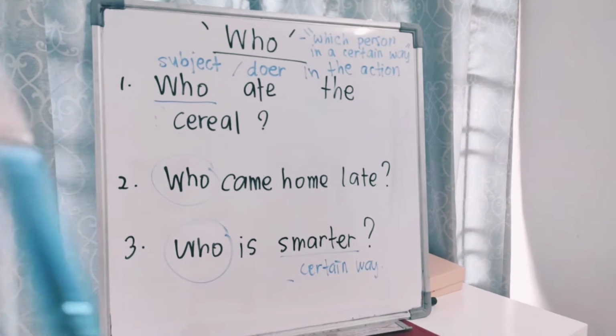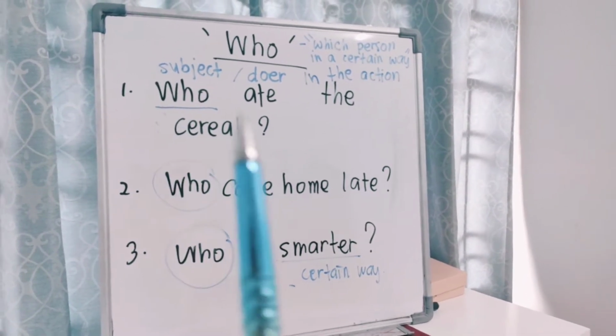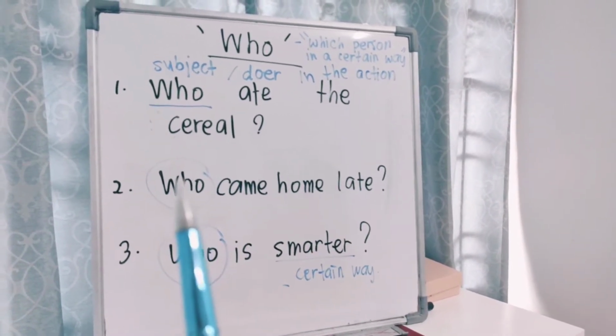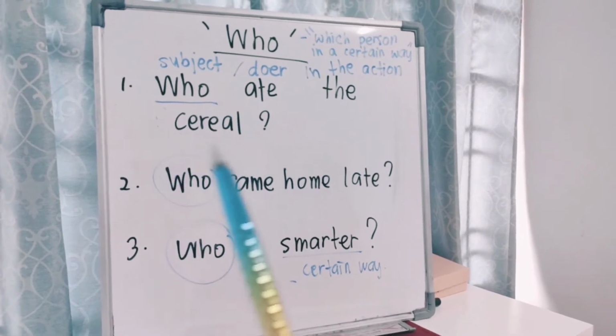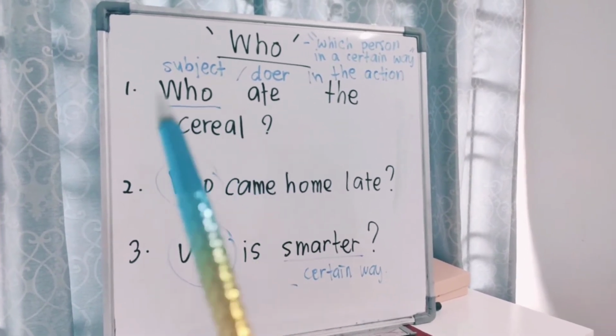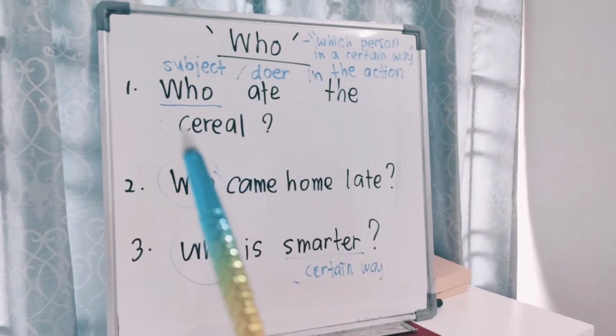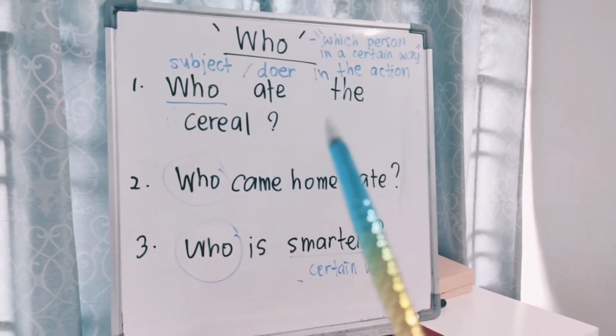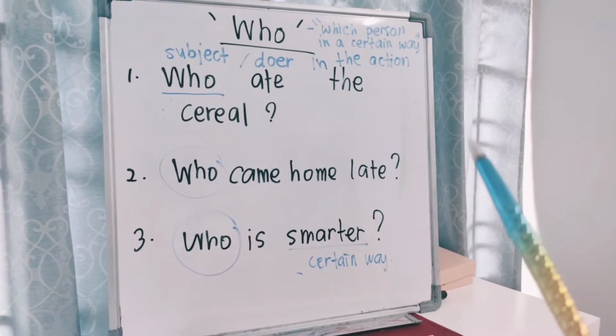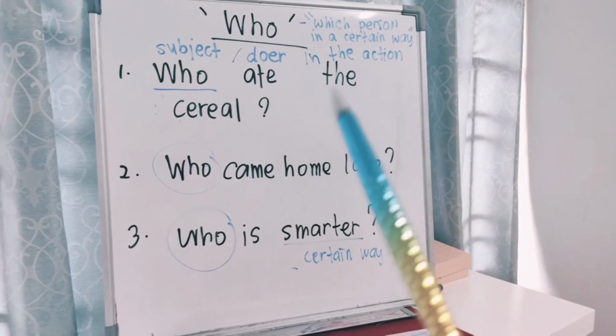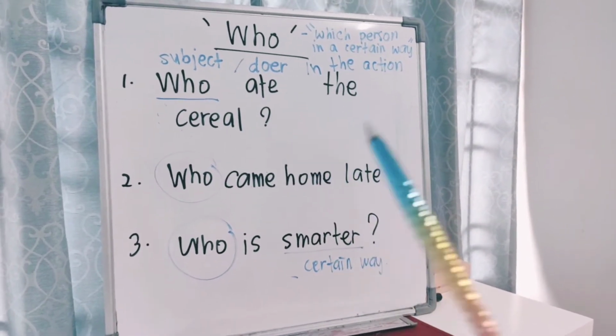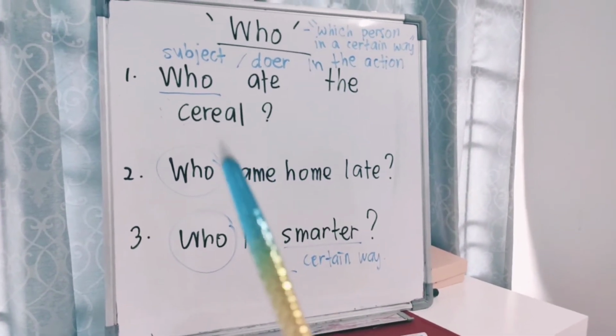Sentence number one. Who ate the cereal? Now the one that you're looking for is who ate the cereal. So who here is the subject, the doer. The answer can be, my sister ate the cereal. So my sister is the doer in the action. So we use who.